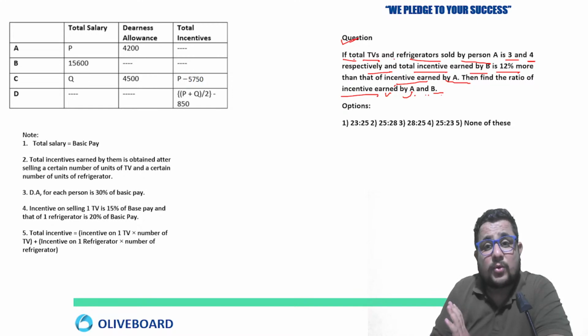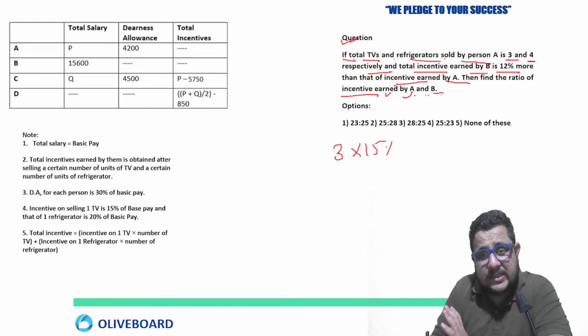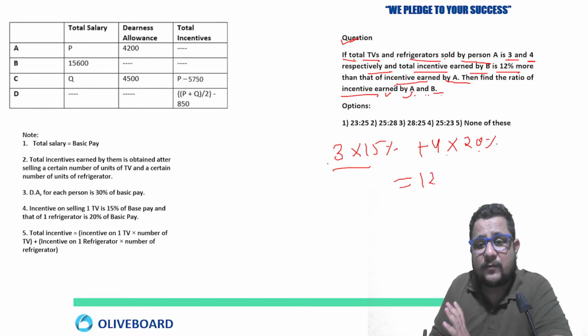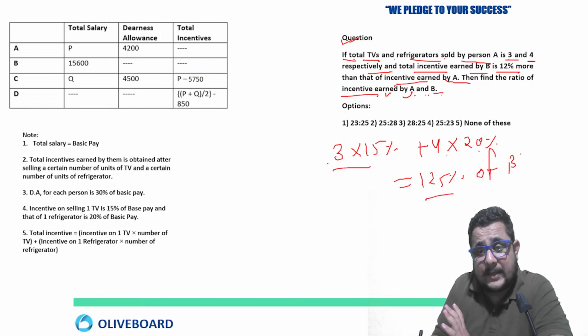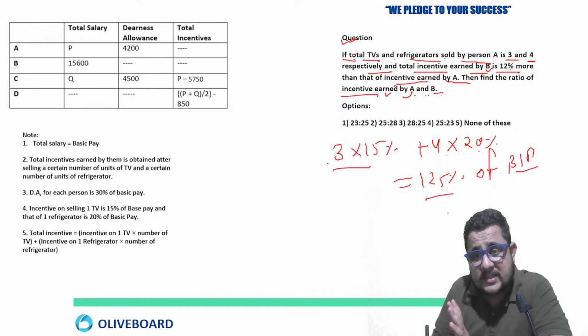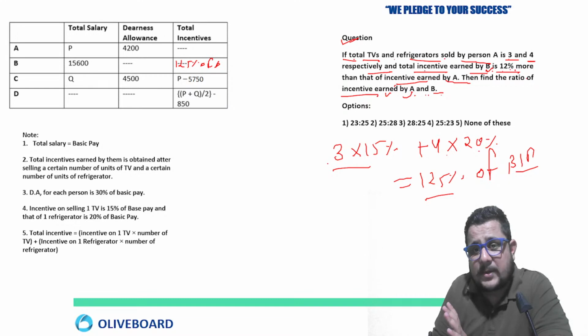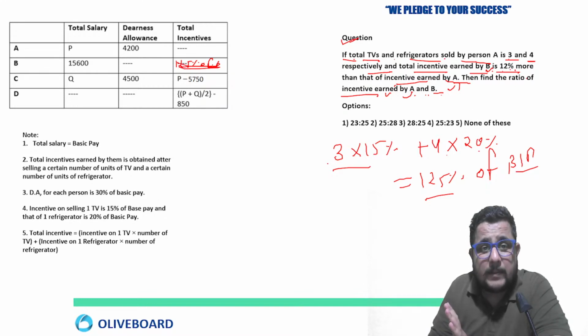So what are they saying? If the total TVs and refrigerators sold by person A is 3 and 4. So 3 TVs, each TV 15%, plus 4 refrigerators, each refrigerator 20%. 4 into 20 is 80, 3 into 15 is 45. Just add that: 125% of the basic pay. Earned by B is 12% more, so B's incentive is 125% of basic, 12% more than the incentive earned by A.